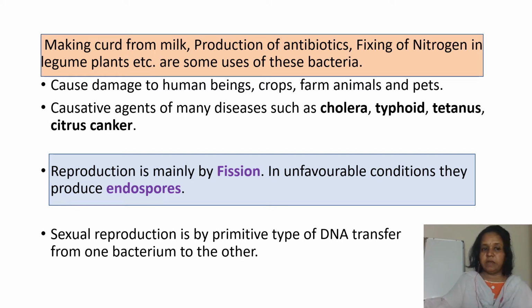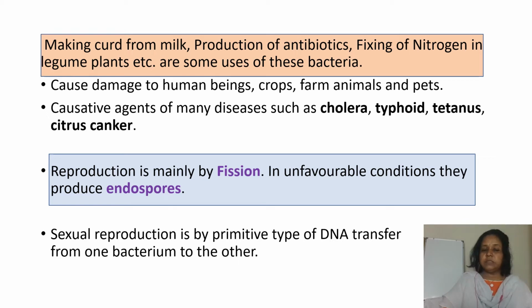So from bacteria humans are benefited in some uses like making curd from milk, production of antibiotics, fixing of nitrogen in legume plants, etc. And they also cause harm to humans, like damage to crops, farm animals and pets. They are causative agents of many diseases such as cholera, typhoid, tetanus, and citrus canker in plants.